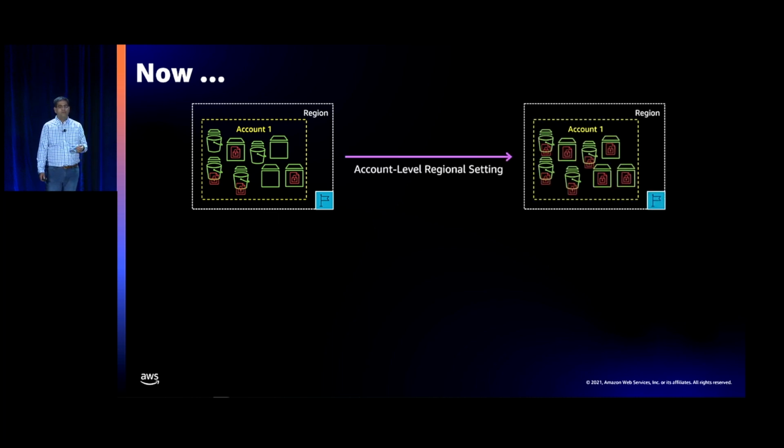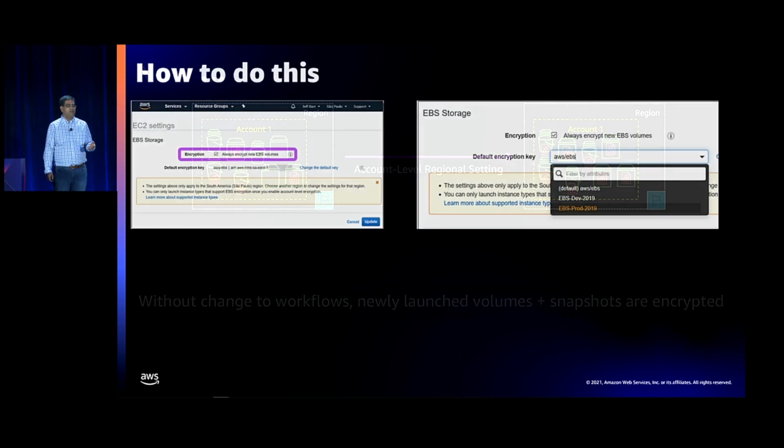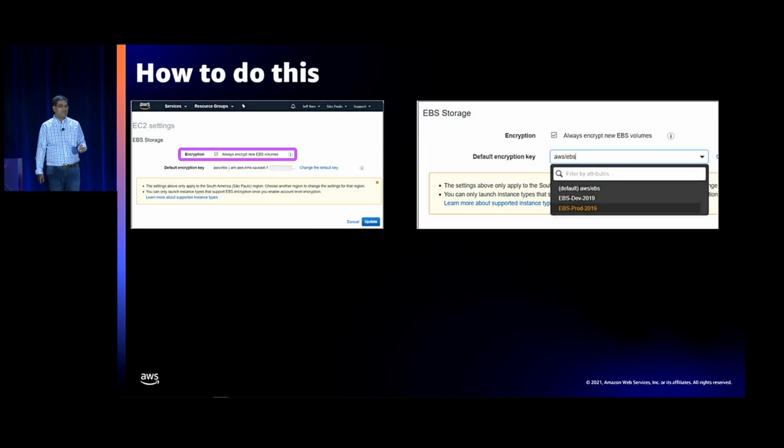So what we've done is take that scenario, build a single account-level regional setting, and from that point on, any newly launched EBS volumes and snapshots are fully encrypted. So if you haven't done this, please do it. And here's my last pitch of why to do this.